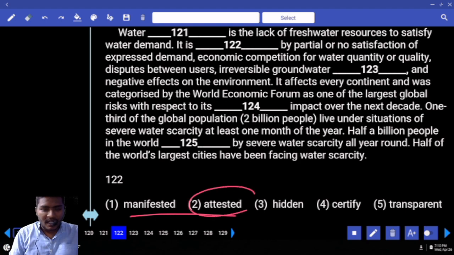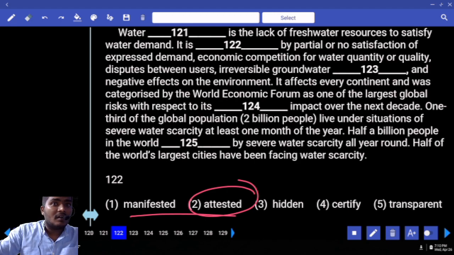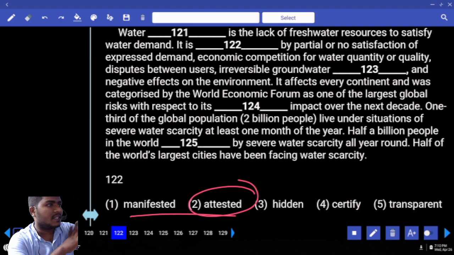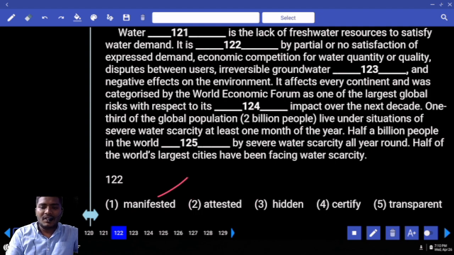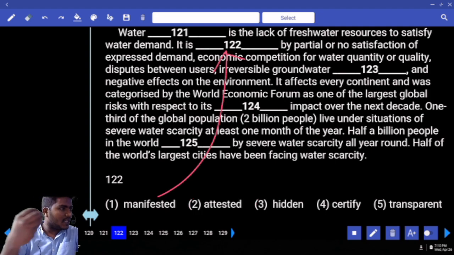But at least you know the word attested, right? When do you use the word attested? Attestation. Have you heard this word? You must, you are aspirant, you must hear this. What do you call it as attestation? Attestation is nothing but one thing is to join. Another thing is nothing but get the signature. 2 cases. Is it related to the signature or attesting the copies or certificates? No. Another one is what here? Manifestation. Manifestation is nothing but like a beginning or a creation of something.